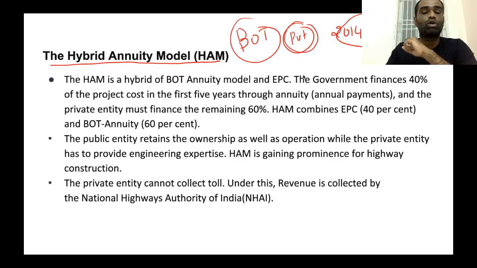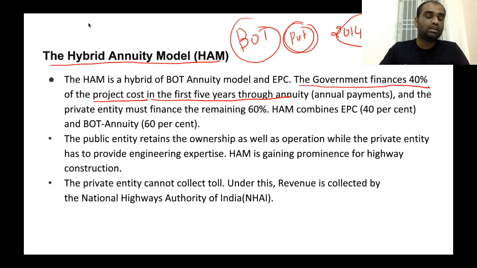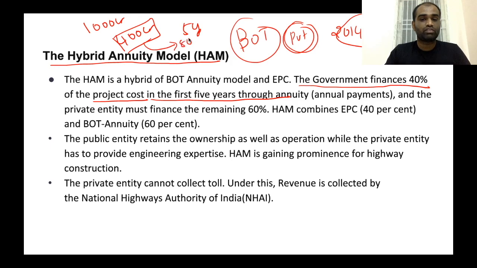Now, under this model, the government finances 40% of the project cost in the first 5 years through annual annuity. Okay. So, for example, if the project cost is 1000 crore, the government will provide 400 crore. For a set period of 5 years, this 400 crores will be divided into a sum of 80 crores. This 80 crore will be given by the government annually to this particular infra project. And the private entity must finance the remaining 60 percent.